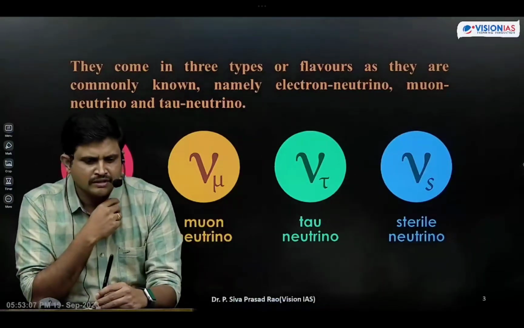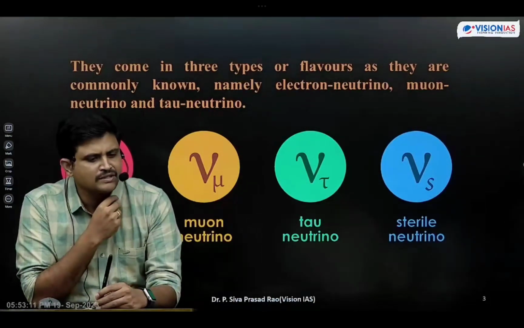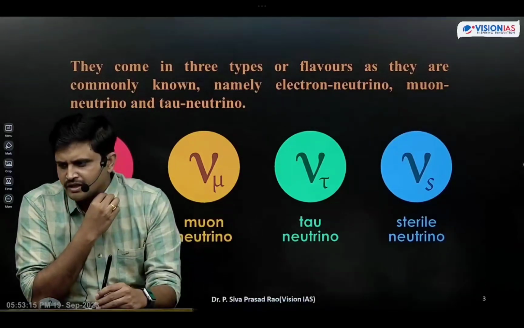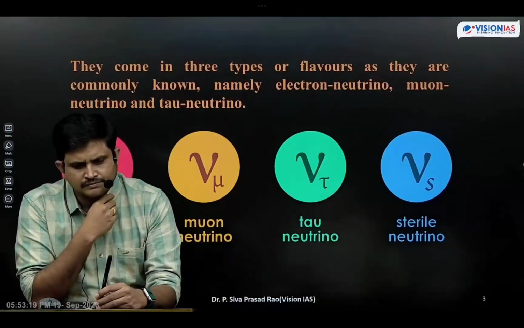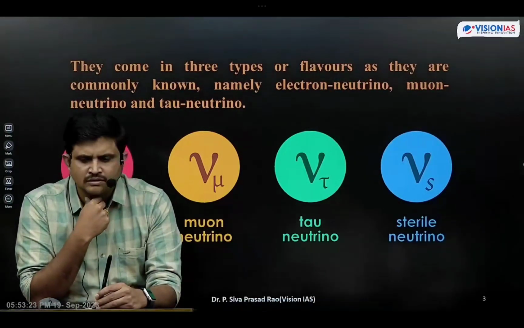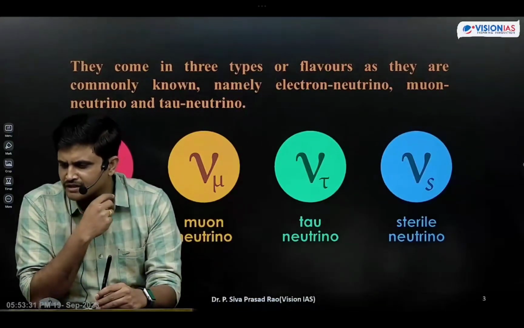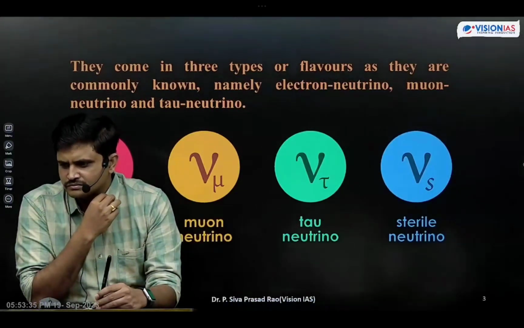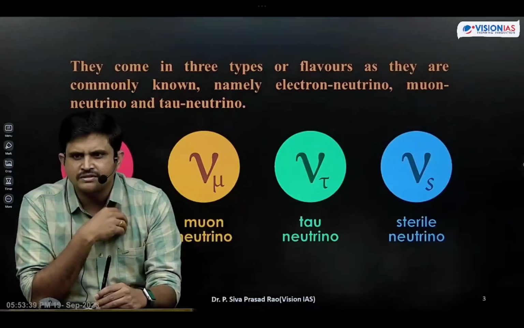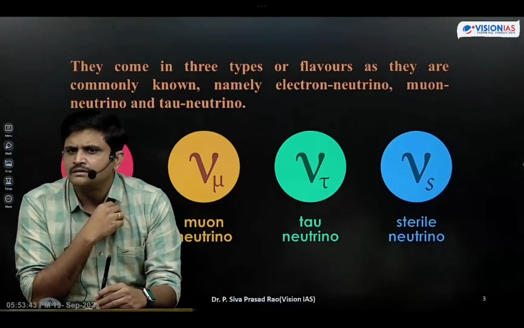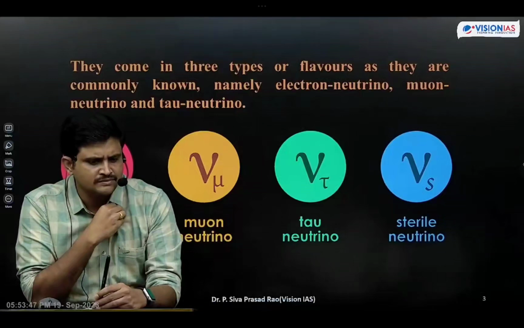Okay, and it has the following applications. First one is probing of the early universe. Second point, interior layers of the earth can be studied.